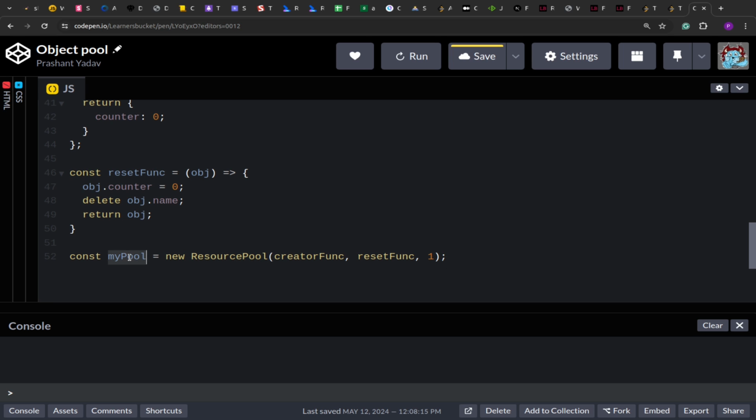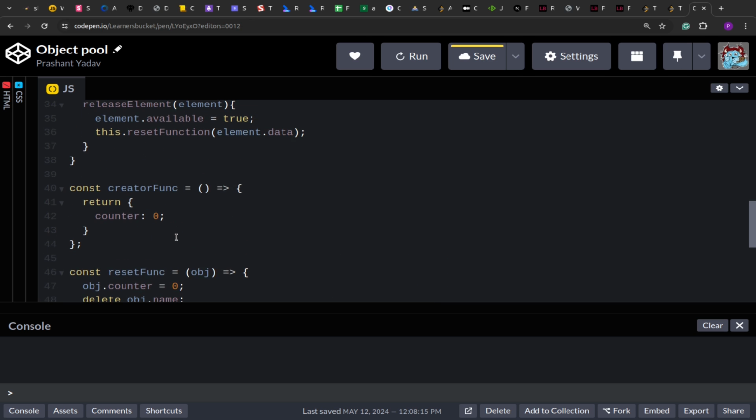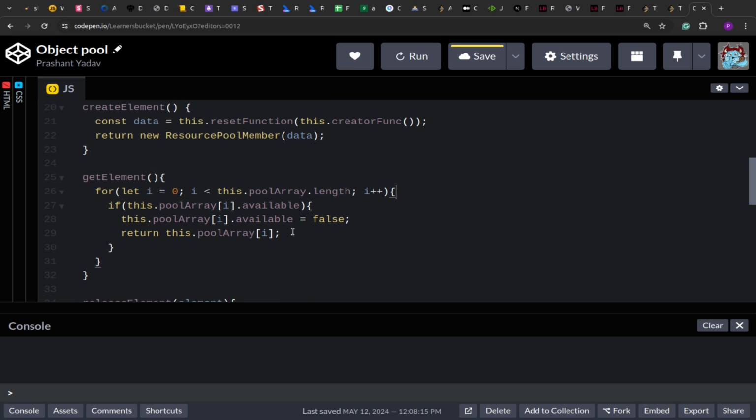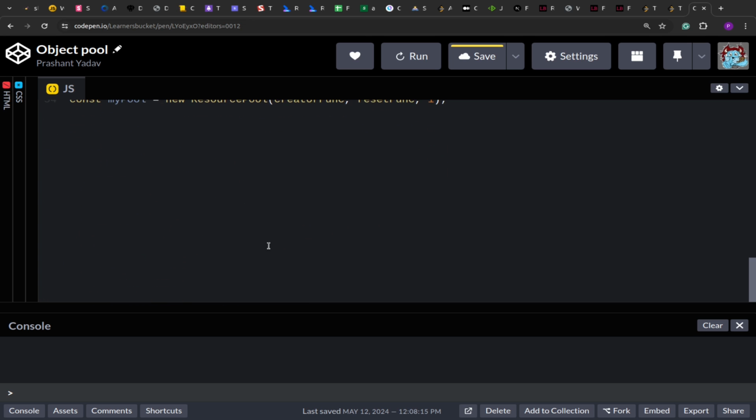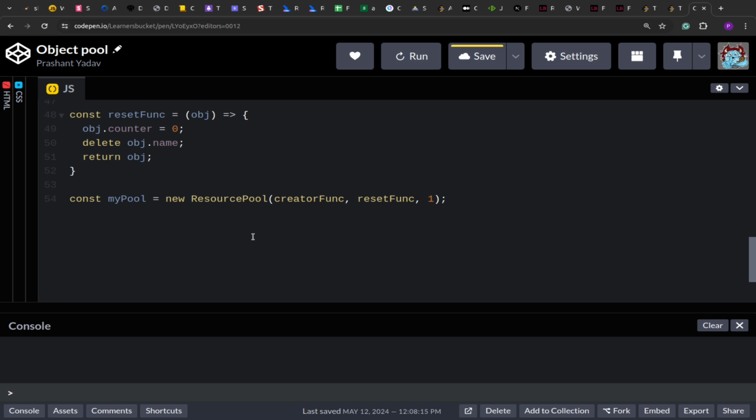Now when you request the element, you should get one element, one object, because that's what is available. After that if you request, you should get undefined because there are no more objects available to be returned. If you want, you can also pass null, so this will make sure that there are no more things available. It's all about the logic that we are building. So we are defining one object.